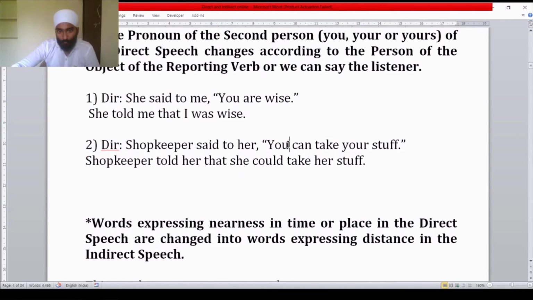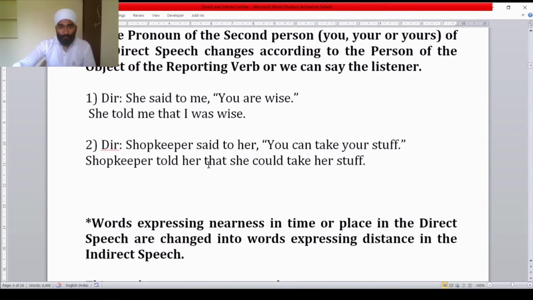Thereafter, you: the second person pronoun will change according to the object. So we have used here she. Could: instead of can we have used could, past tense. Take. Your means her. This is also a second person possessive pronoun, and the possessive pronoun we have taken as it is: your, her.